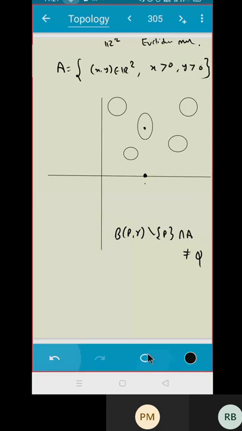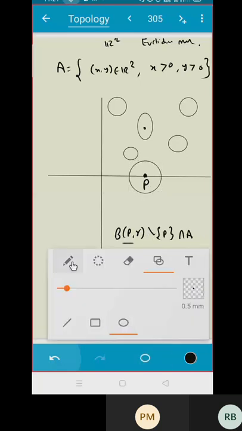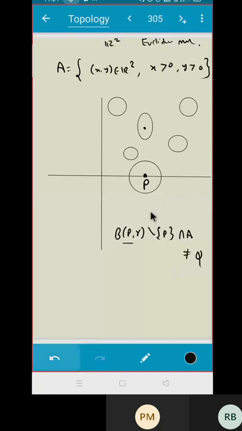This is your point P. Take any R, you will form an open ball around P, correct? Suppose I'm taking this R and this is the open ball. So I have drawn this B(P, R) and from this, neglect the point P, remove this point P. What do you see? There are some points of the set A. Do you agree? These points are of the set A, isn't it? That means they are in the set A, so the intersection will be non-empty. Do you agree or not?